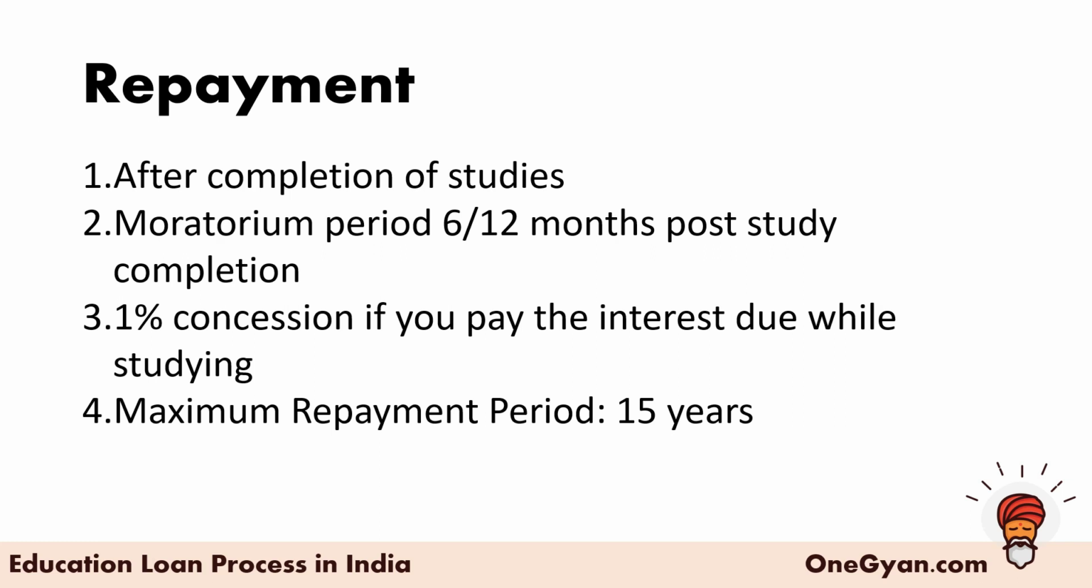The maximum repayment period is going to be 15 years, so that is how long you can take to actually repay the loan. But again, it differs from bank to bank. For SBI, it is 15 years, but for some other private sector banks, it may be around 10 to 12 years or even less. So it totally depends on the bank and quantum, and a lot of factors come into play. But by and large, it is going to be dependent on the bank you are applying to.